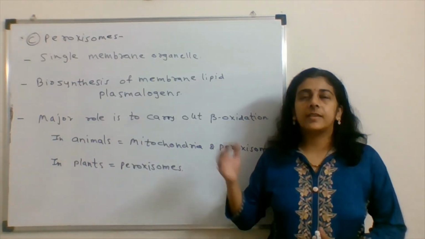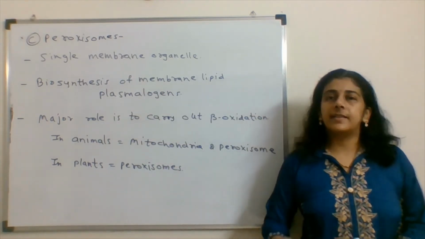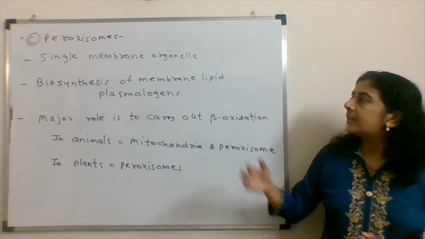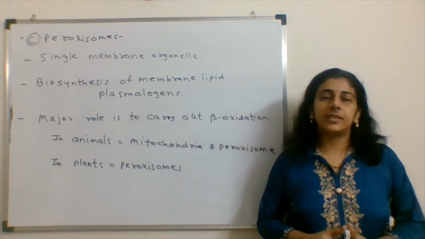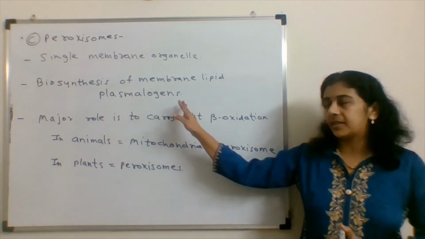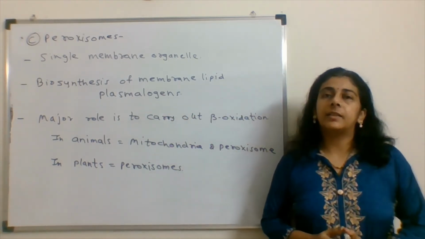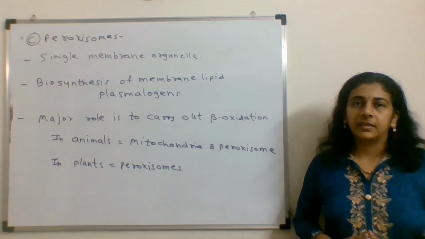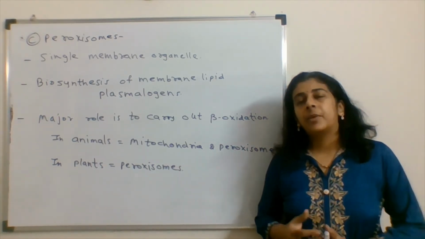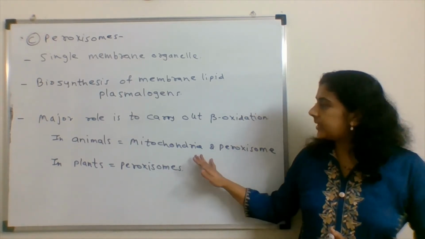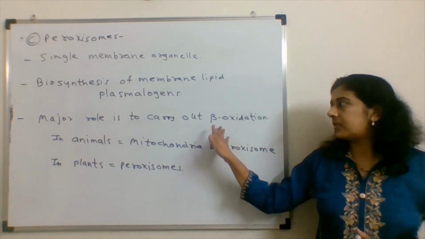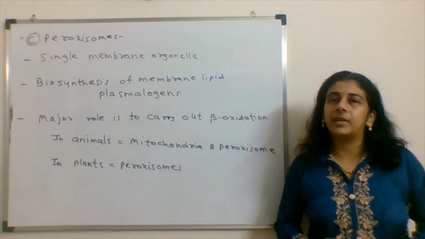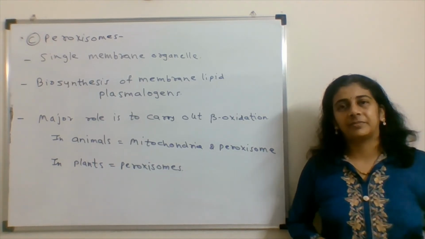The next option is peroxisomes. This is a single membrane organelle which is present in a eukaryotic cell. It is mainly involved in the biosynthesis of the membrane lipid plasmalogens. Secondly, the function of the peroxisome is to carry out beta oxidation of lipids. In animal cells, peroxisomes and mitochondria, these two organelles carry out beta oxidation, but in plants, the peroxisome is the only site where beta oxidation is carried out.